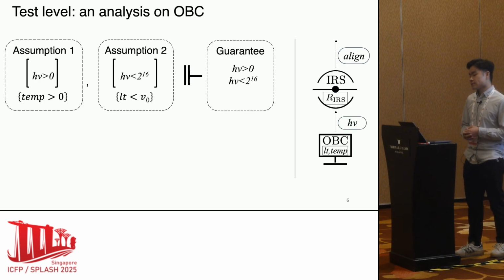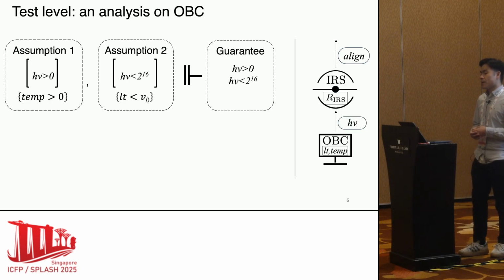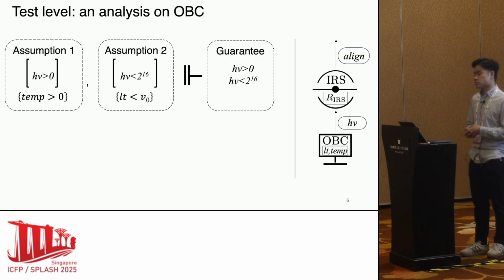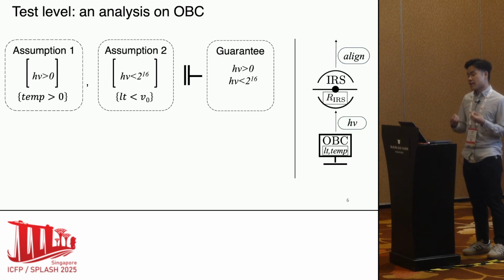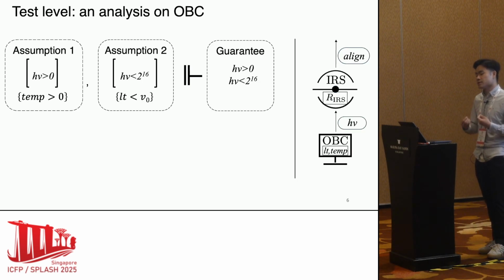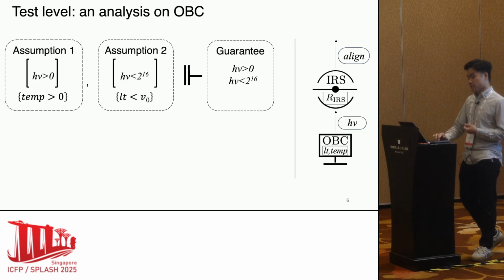HV is also tested to be within 16 bits when LT is less than V0 with any temp. We quantify these two assumptions with two sets. They are the modalities we mentioned earlier. They describe the condition under which those assumptions are tested to work, those behaviors. So we call them test levels.